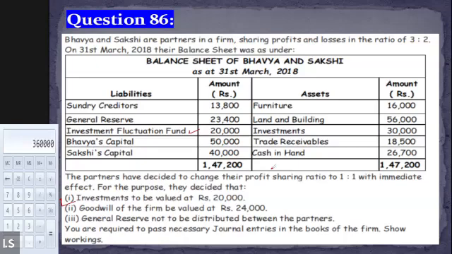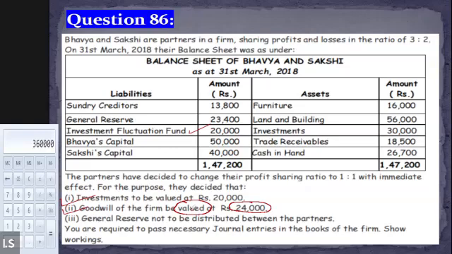Yes. Okay. Moving on to the second additional information: goodwill of the firm valued at 24,000. Now tell me if you are able to recall. See, since the question is saying that the goodwill is valued, it is clear that this is not the purchased goodwill, this is the valued goodwill, right? And if it is the valued goodwill, how are we going to deal with this?